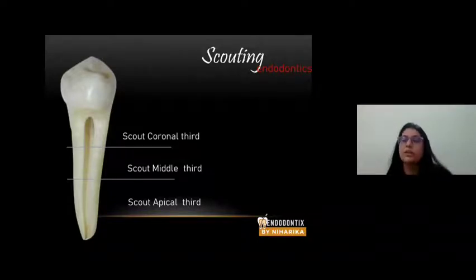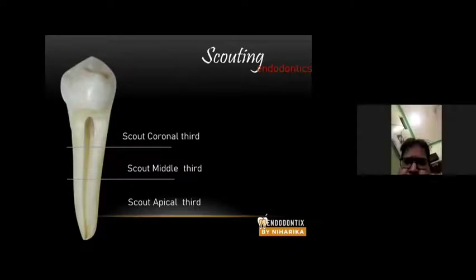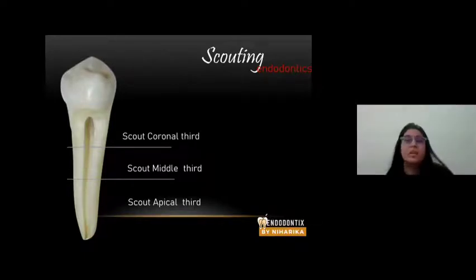If you're going to work in teeth with multiple canals, like mandibular molars, primary mandibular molars, permanent mandibular molars, or premolars, in those cases, it's always beneficial to use a number 8 file for scouting, then advance to a number 10 file, and then advance to a number 15 file.